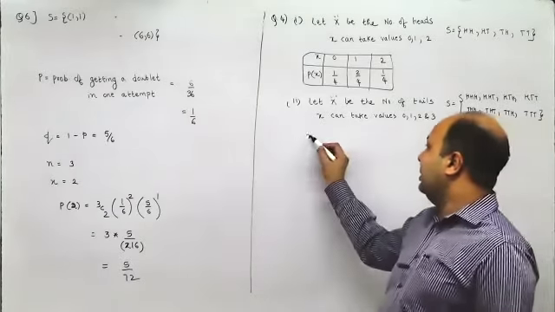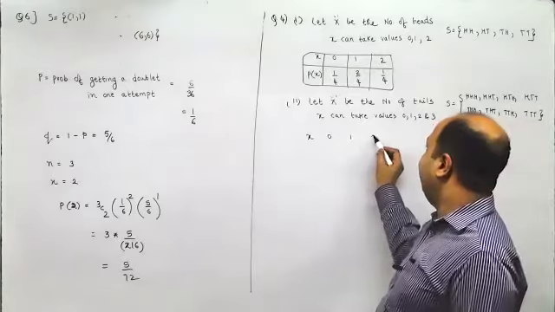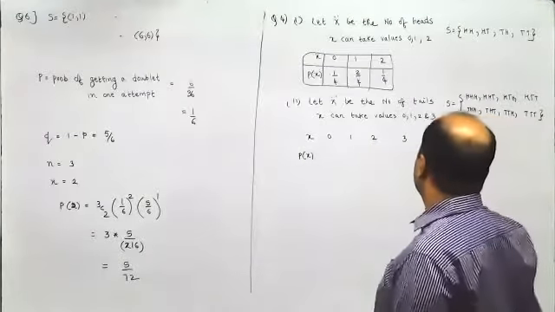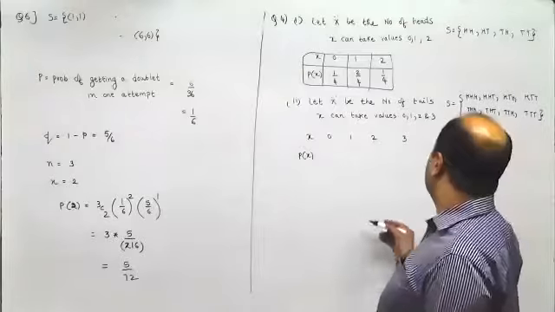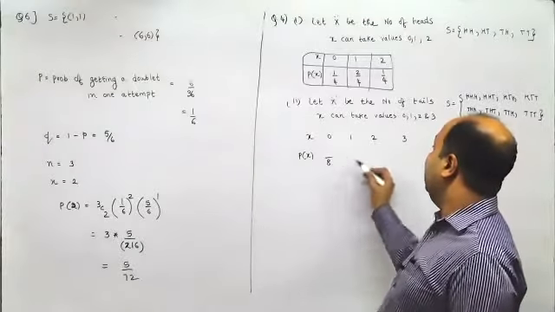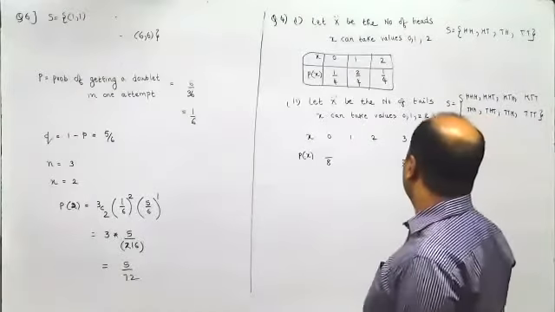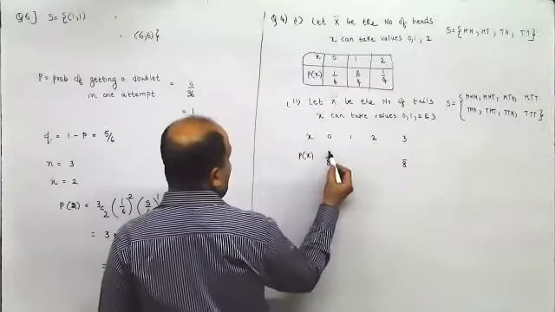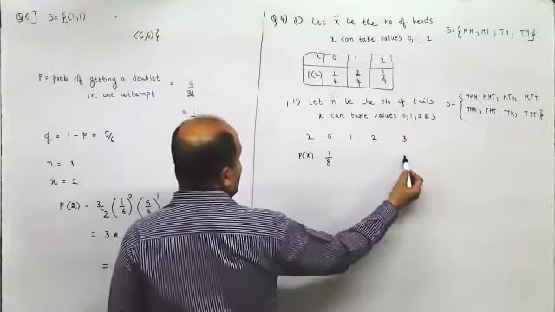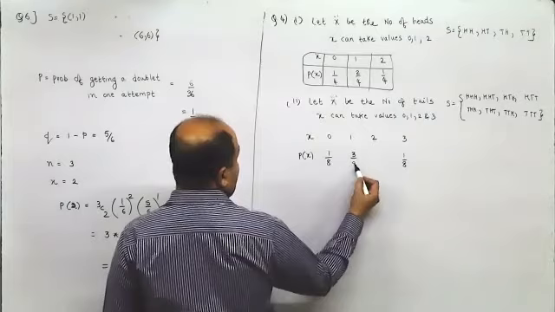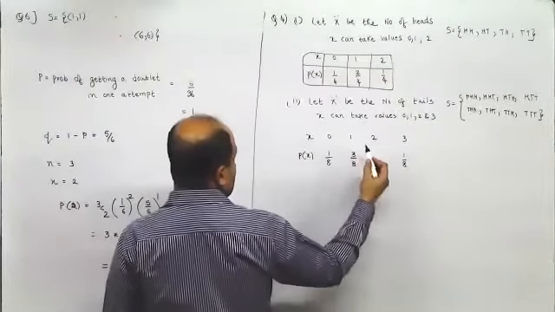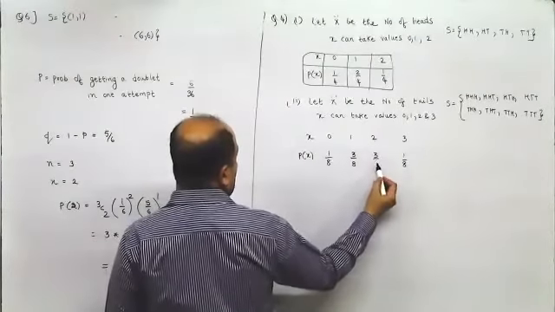Now, what is the probability of getting 0 tails? Here the total is 8. So 0 tails is 1 out of 8. 3 tails is 1 out of 8. 1 tail is 3 out of 8, and 2 tails is 3 out of 8.